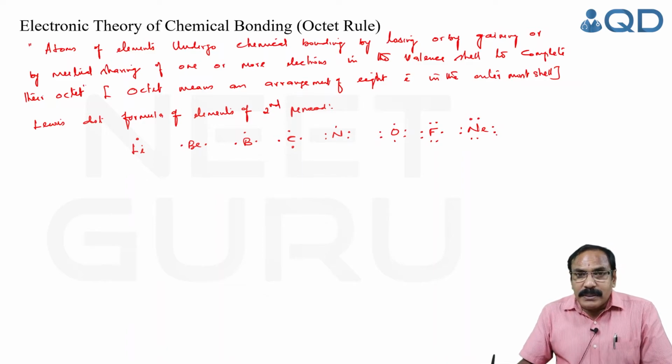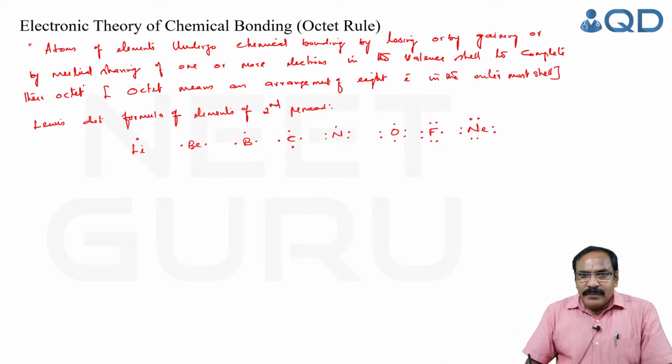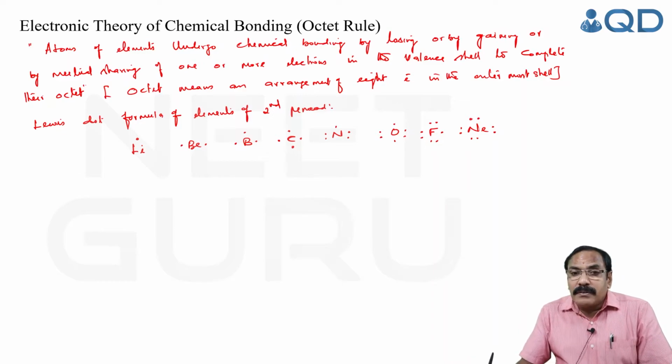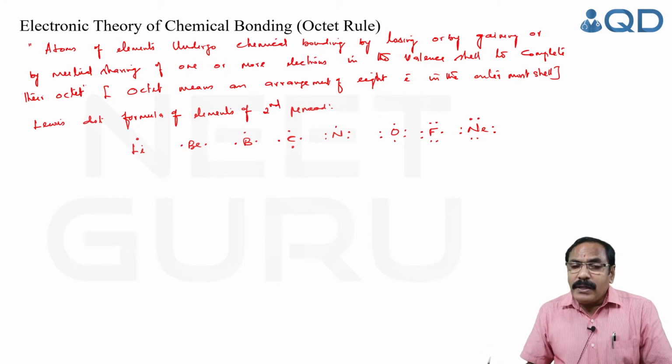In this process, elements with up to 3 electrons in the valence shell lose electrons to complete their octet, whereas elements with more than 3, from 4 up to 6 electrons, undergo sharing, whereas halogens with 7 electrons readily accept 1 electron and complete their octet.